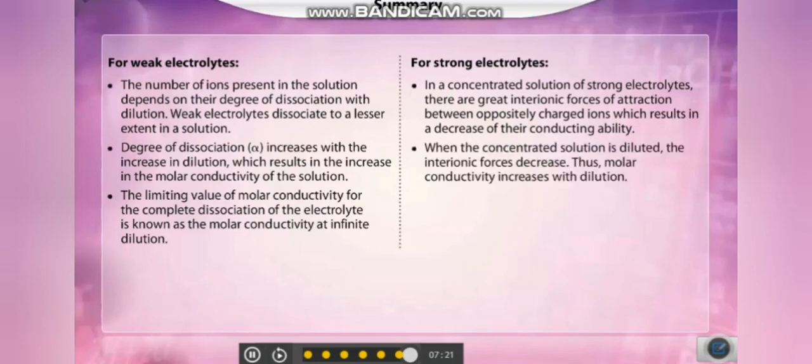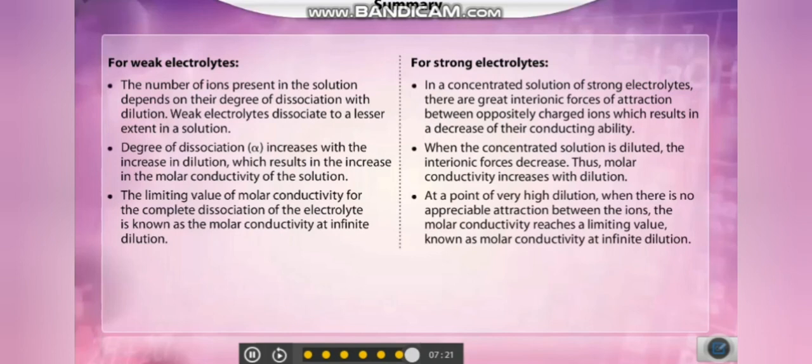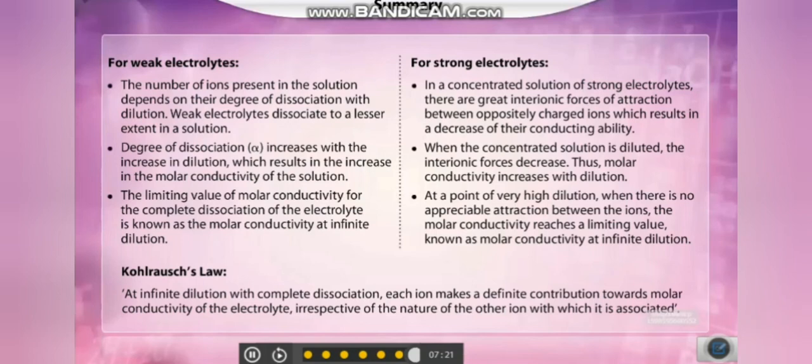When diluted, the interionic forces decrease and the molar conductivity increases. At a point of very high dilution, when there is no appreciable attraction between the ions, molar conductivity reaches a limiting value, known as the molar conductivity at infinite dilution. Kohlrausch's law states that at infinite dilution with complete dissociation, each ion makes a definite contribution towards molar conductivity of the electrolyte, irrespective of the nature of the other ion with which it is associated.